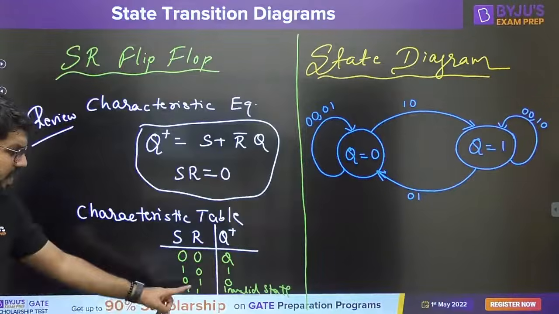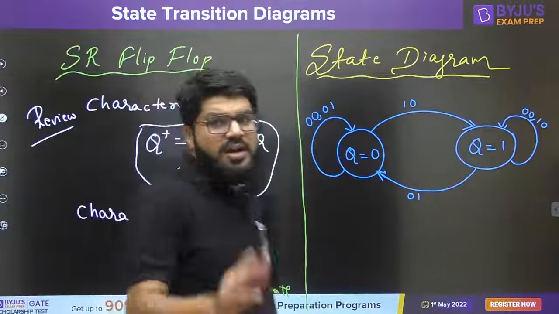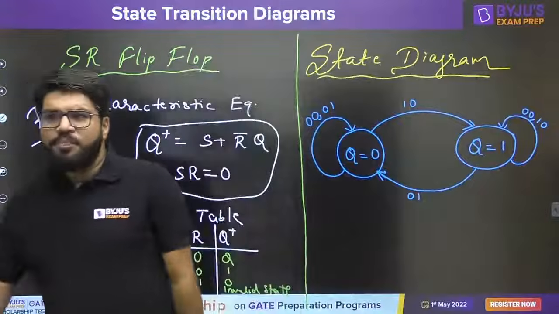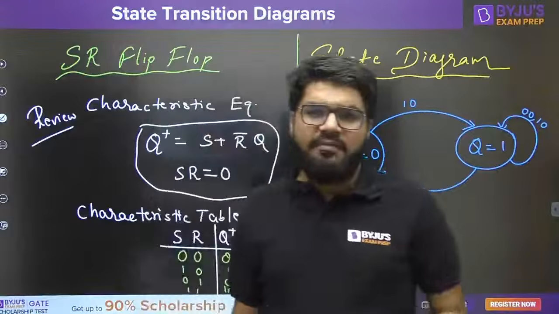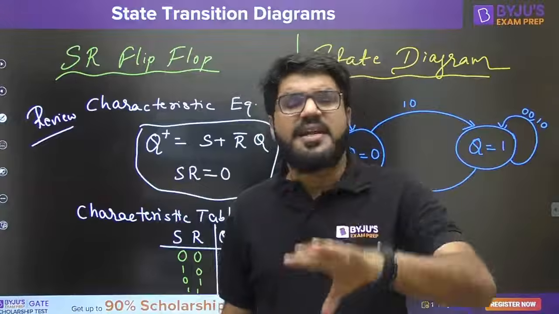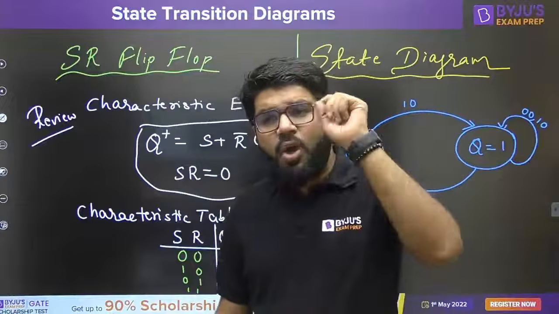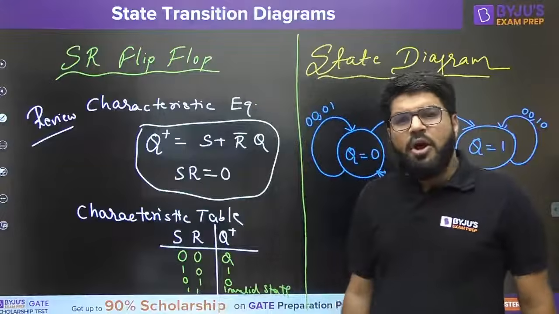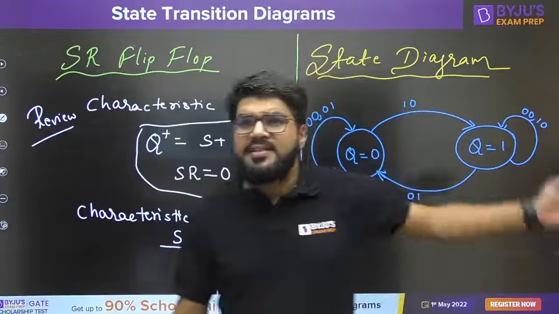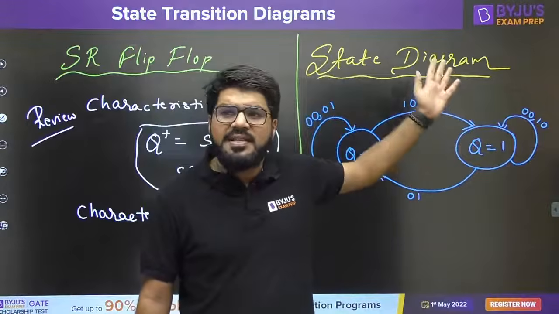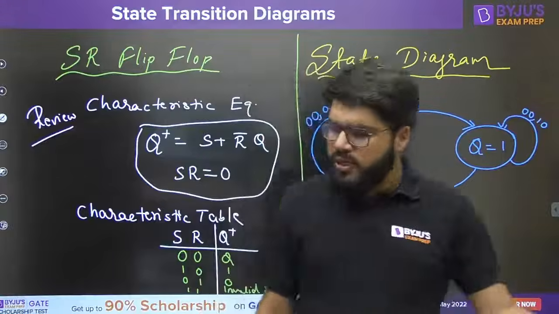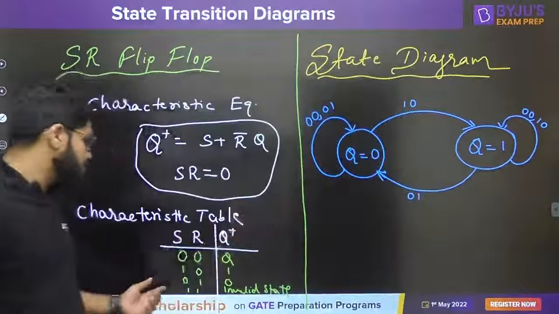Okay. Now, if the input is 1 1, it is known as the invalid state. I explained to you clearly what the problem of the invalid state is, why it is invalid, what harm it can cause to the device, why it is dangerous. And I told you, because it is a dangerous condition, the user must take care not to apply the input 1 1, not to apply both S and R high. So this is an input combination which does not occur, and hence it is not shown in the state diagram, because the user should not apply it. No need to show a state transition corresponding to 1 1.